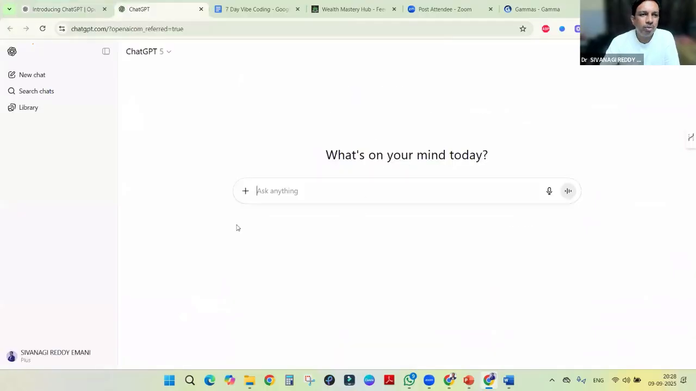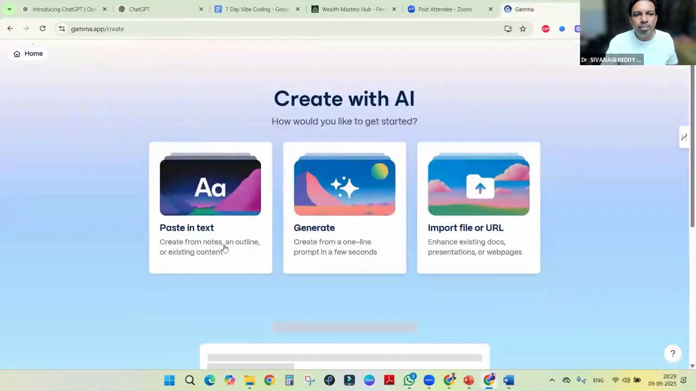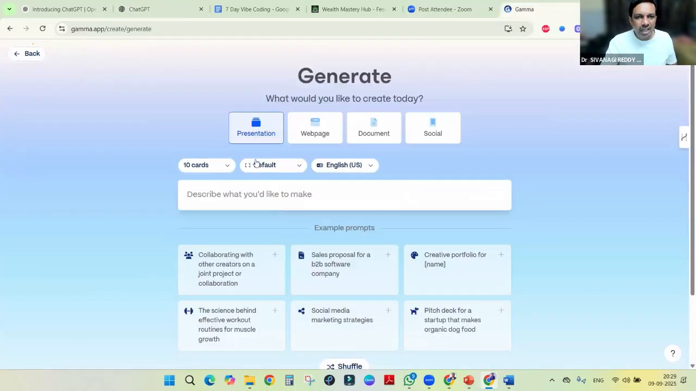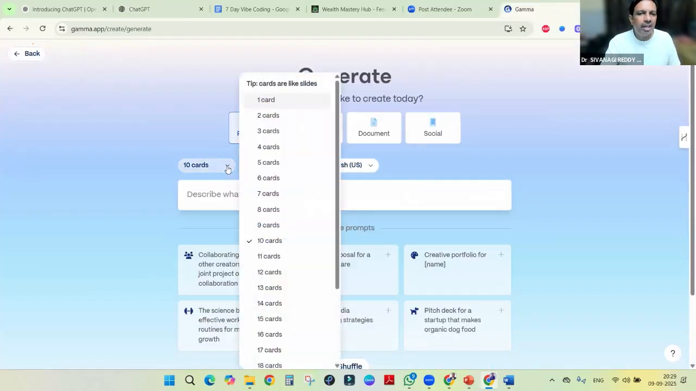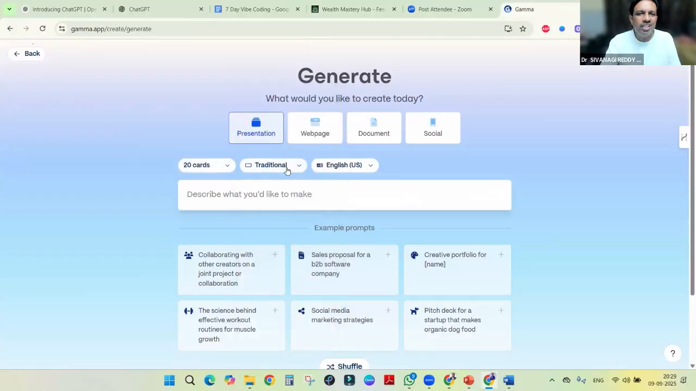Here, there are two ways we can use it. First, we can use Canva, then copy it to Gamma, or directly create the content in Gamma. So what we are going to do is create a new PPT. We can paste the text and generate. How many cards? Generally, for the free version, we can create a maximum of 10 cards. If it is pro, we can go for 20. And the size is the traditional 16:9, our PPT format.